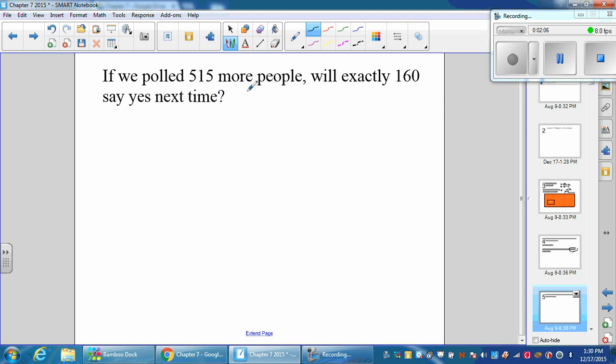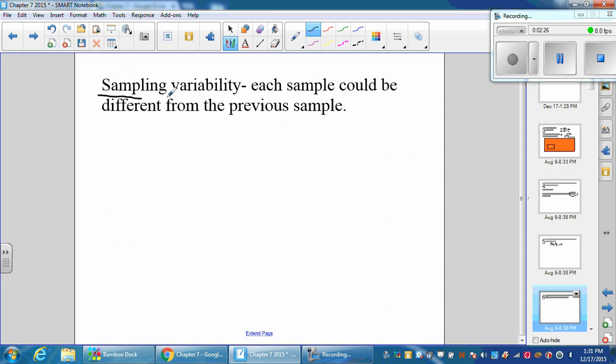If we polled 515 people next time, will we get exactly 160 people say yes? Probably not. So there's going to be some variability. When you do a poll, the next poll might be slightly different than the original poll. That they call sampling variability, where each sample could be different from the previous sample. Sampling variability tells us how much we can expect the points to be off from what the true value is of the proportion.